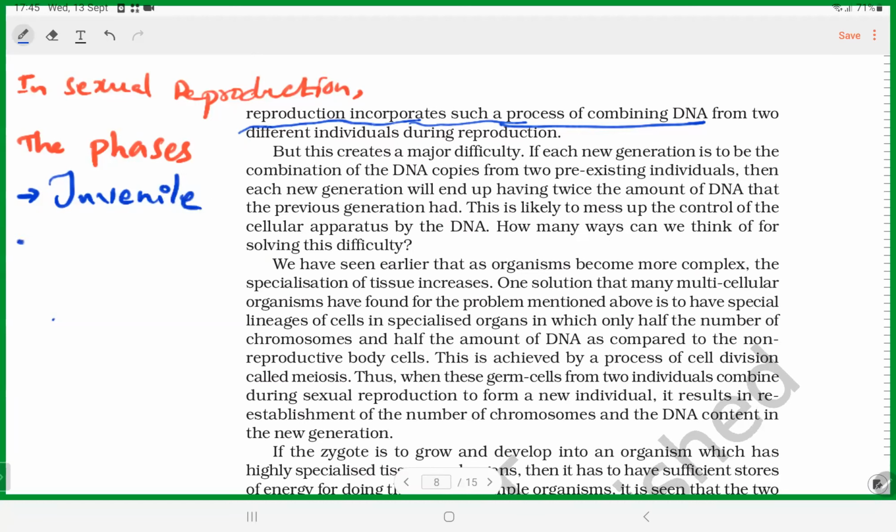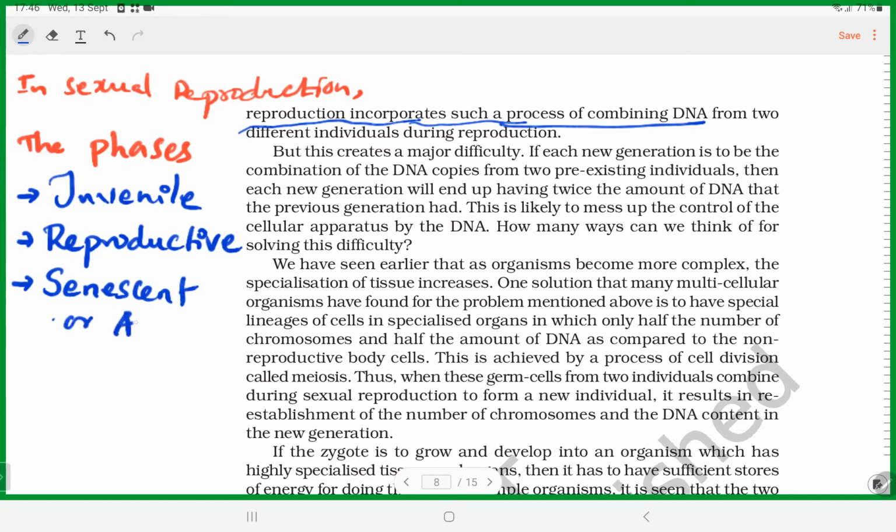Juvenile phase, and then reproductive phase, and then senescent phase, or we can say aging phase. Okay. Can you tell me what are the three phases seen in sexually reproducing organisms?